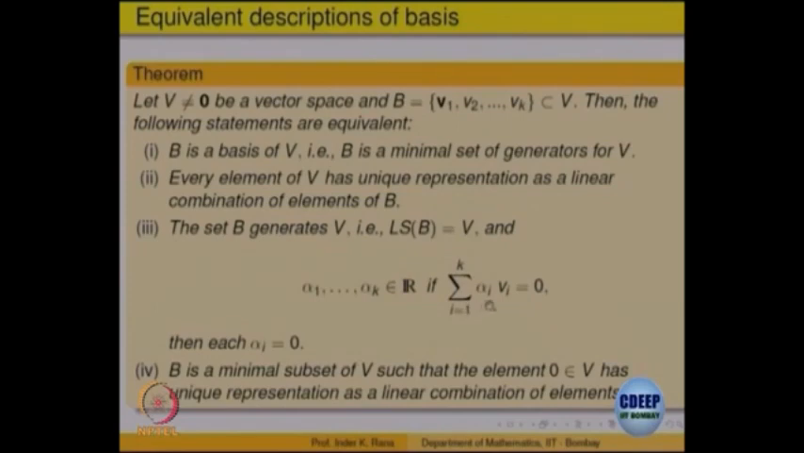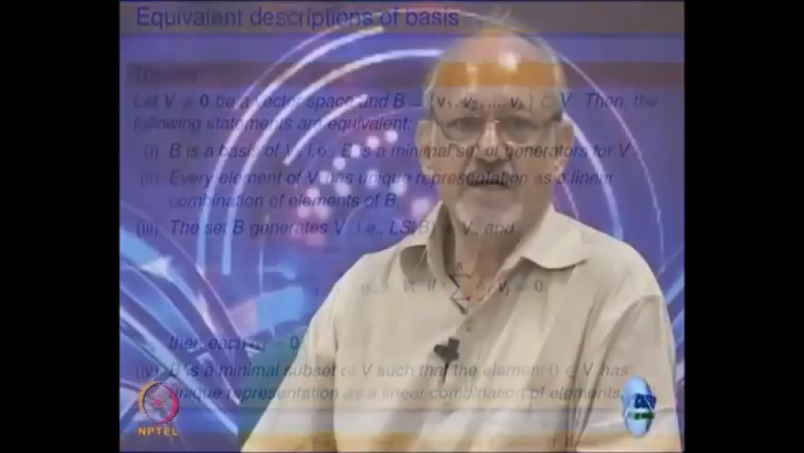So, this says 0 has unique representation. So, we are saying that every element has unique representation is equivalent to saying that 0 has unique representation. And in terms of the maximality and minimality, it says B is a maximal subset, right, such that 0 has unique representation, right. So, these are 4 equivalent ways of describing what is called a basis. All will be useful in constructing a basis for vector spaces. So, we will see how these are useful.